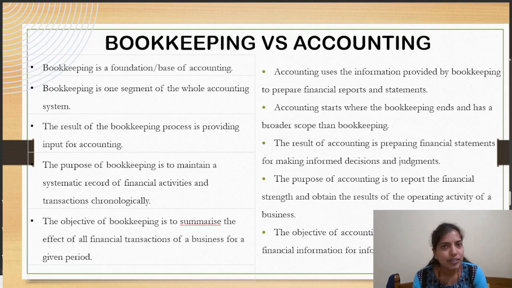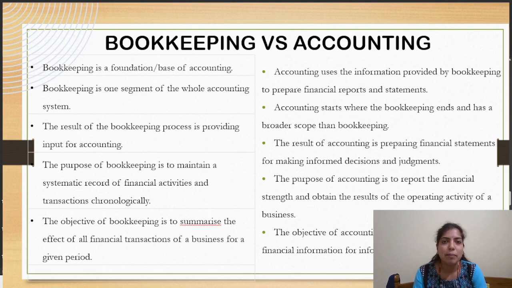Next, why do we need bookkeeping? The main purpose is to maintain a systematic record. That is, we write down these transactions either in a journal, a ledger, purchase book, sales book, or cash book. We cannot memorize all the transactions on a day to day basis. That is why we write them down. And how does it help? Bookkeeping is very helpful in writing down all this.